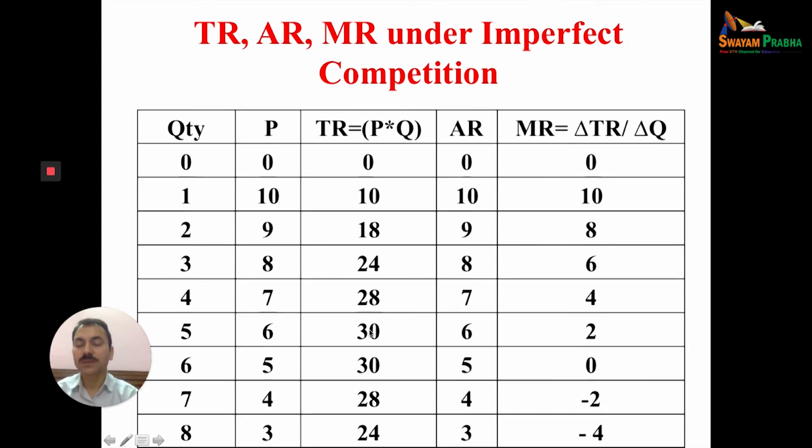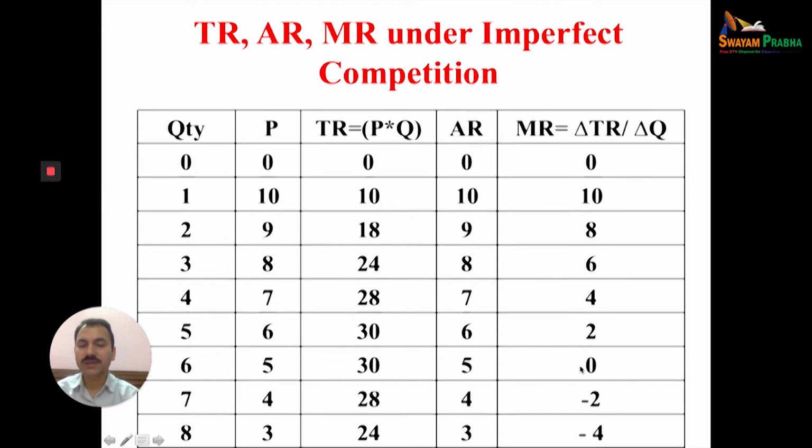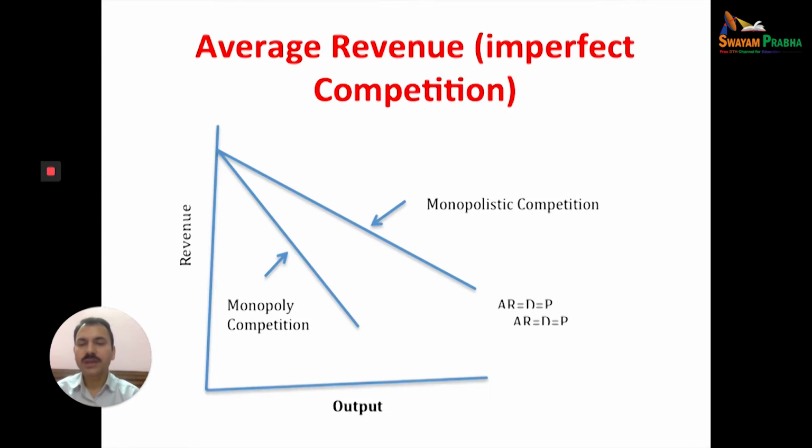But when the marginal revenue is zero, the total revenue will be maximum. And after some time, when the total revenue starts decreasing, the marginal revenue will be negative. So let us discuss with the help of a diagram.